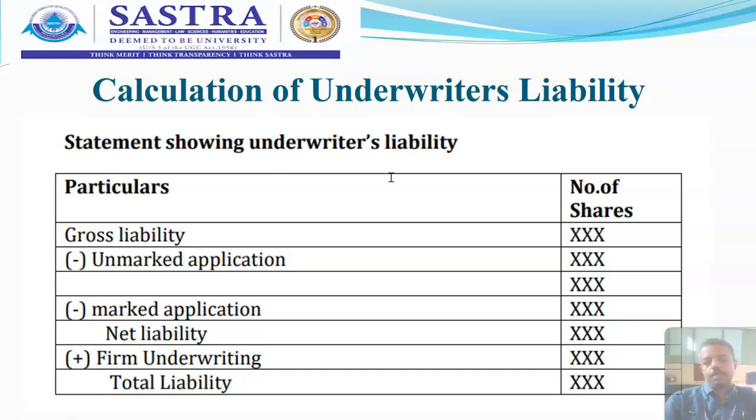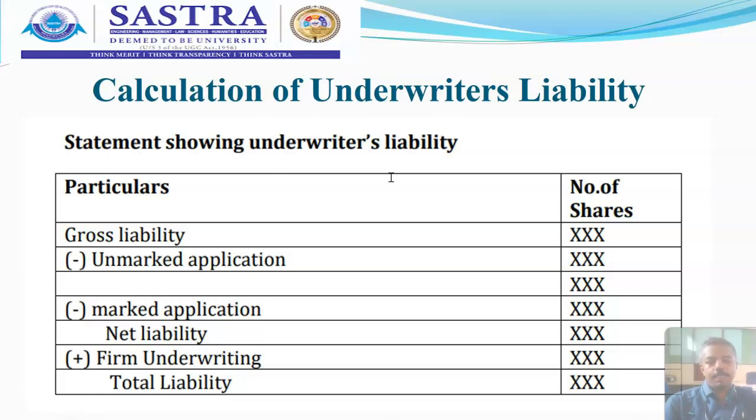If it is stamped, then it shows that the particular underwriting company has taken efforts to sell this application to the public. For example, a company has taken underwriting contracts with two companies, say company X and company Y. Company ABCD Limited is about to issue their shares.